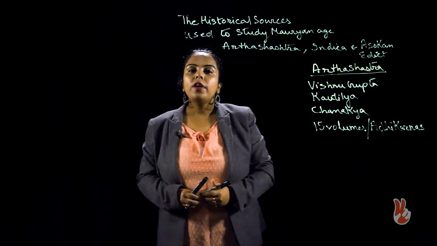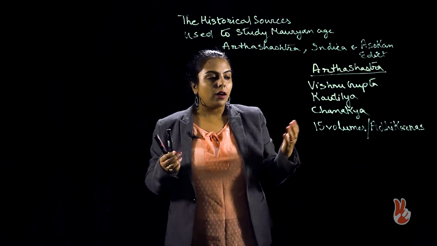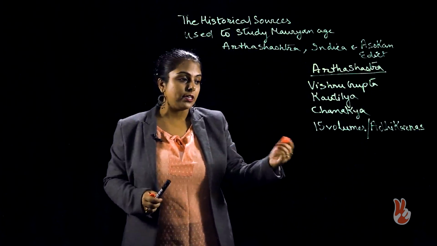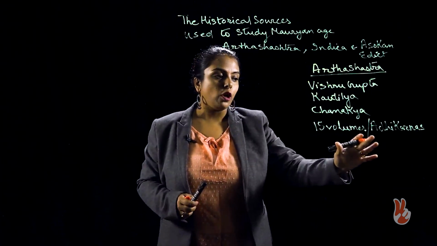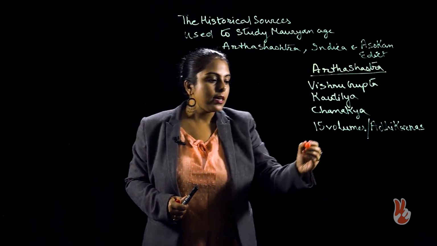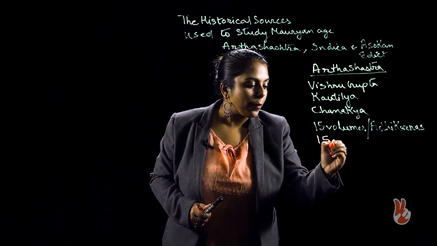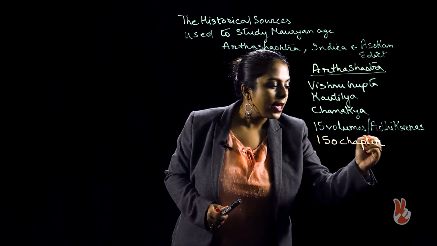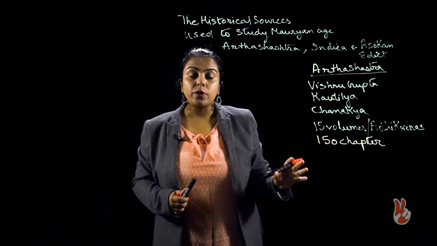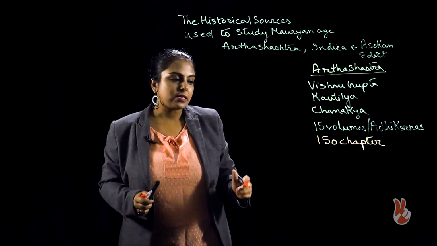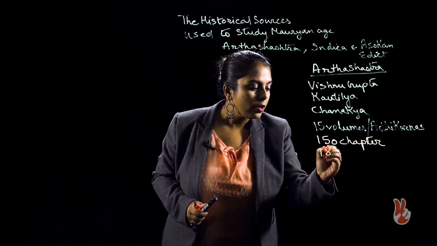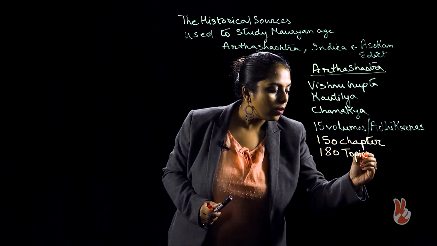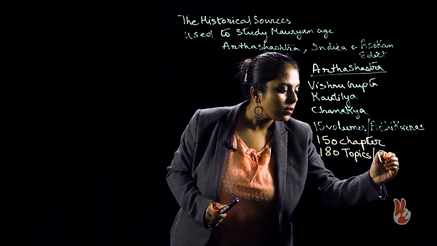Along with that, we have 150 chapters. 15 volumes, that is 15 adhikaranas, 150 chapters, and in those 150 chapters, 180 topics have been discussed which are called prakaranas.